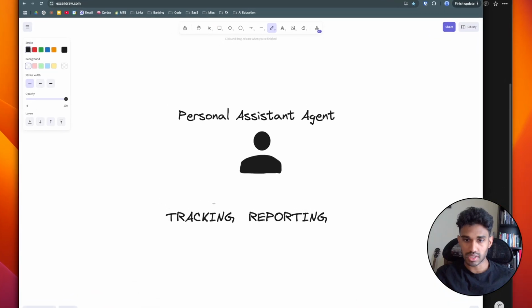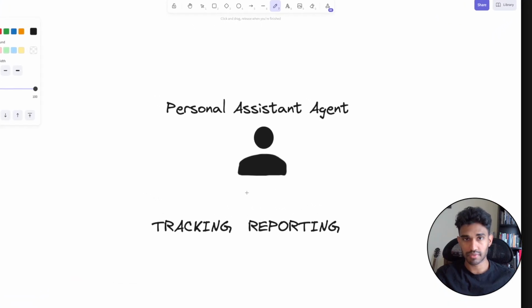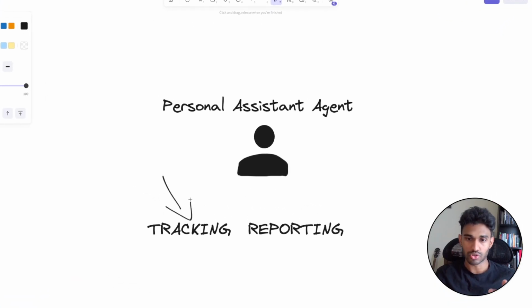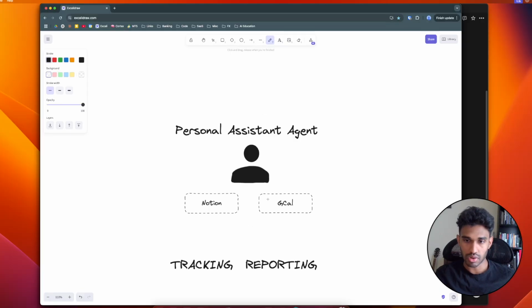So basically the goal of this agent is to help with two different specific tasks, right? One is to help with tracking and making sure that habit tracker is completed. And then the other thing is to do with reporting. So at the end of the week or at the end of the day, what I want to know is, okay, what did I do right? What did I do wrong? What should I do the next week to improve, as an example. Now for the tracking section, what I want is information from the Google Calendar to go to my Notion database. And for reporting, what I basically want to do is pull in information from both of these and produce some sort of reports for a given time frame, right?